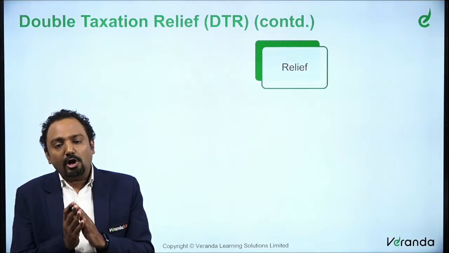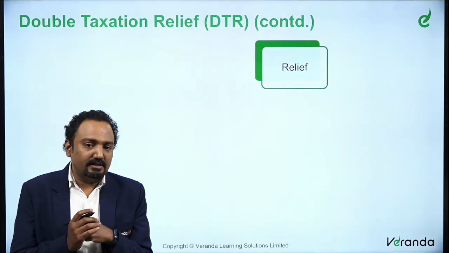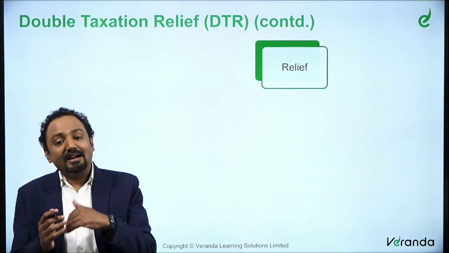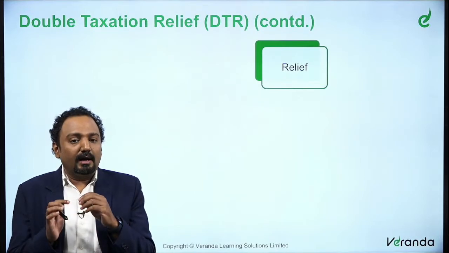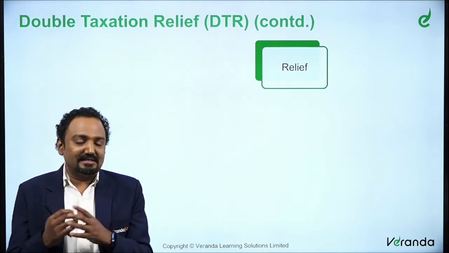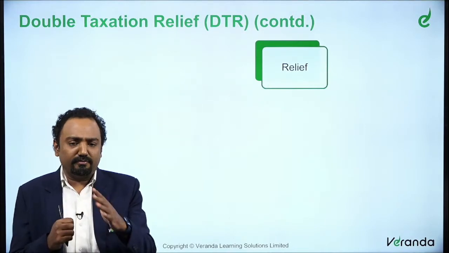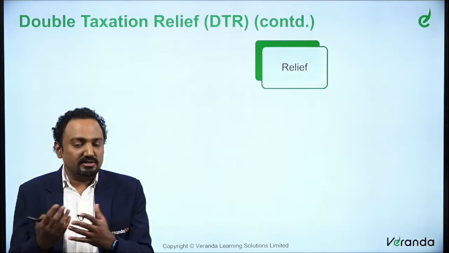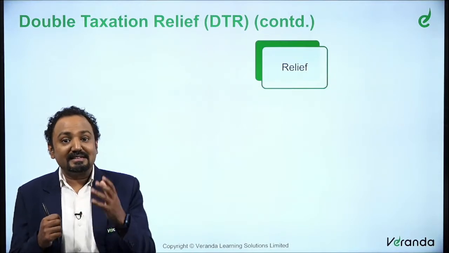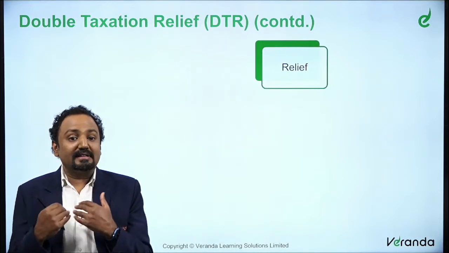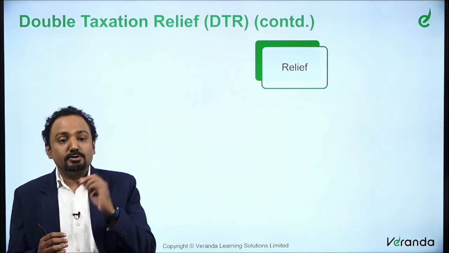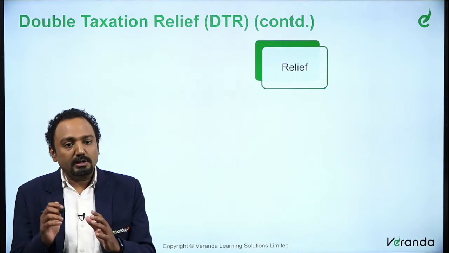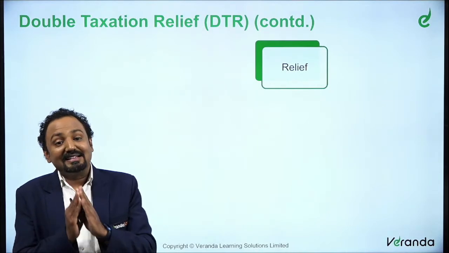Now, when you talk about relief, we said there is double taxation, right? When the same transaction is taxed both on source basis and on residence basis, it creates a hindrance, a difficulty to the taxpayer of that particular country or whichever country they belong to, because they are taxed in both countries on the same transaction, which means their profits get reduced. Their net profit that they actually enjoy gets reduced. So, there must be a relief concept to make sure that there is no double taxation involved.